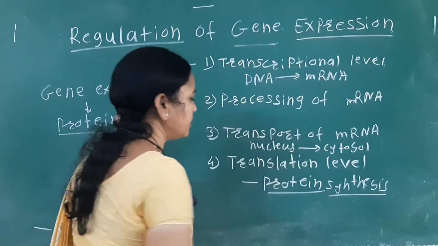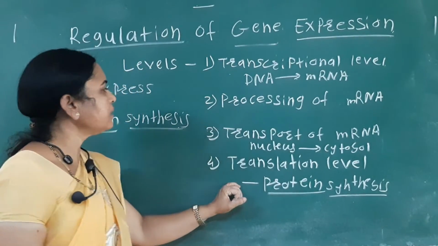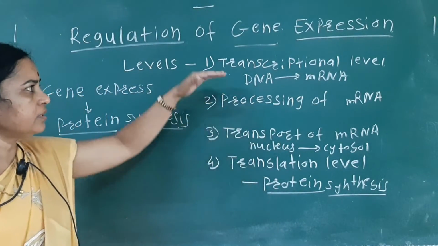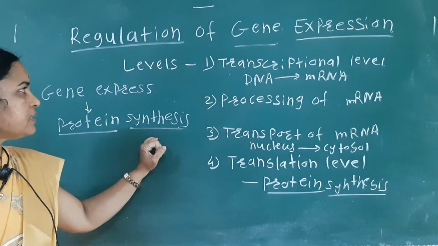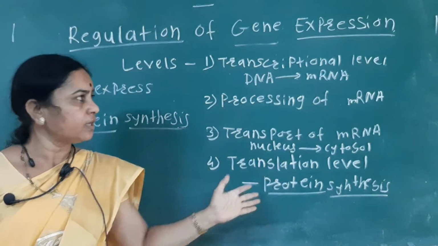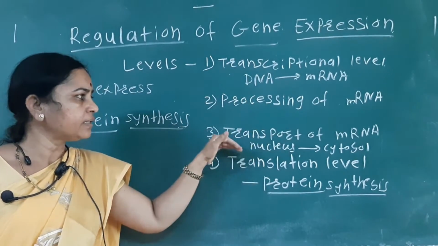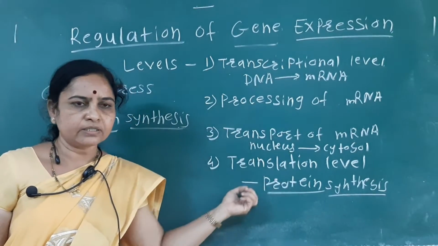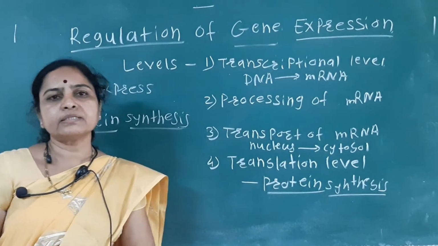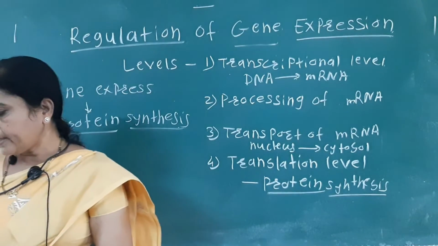That is the translation level. So the gene mainly expresses through protein synthesis, and protein synthesis has four levels: the transcriptional level, processing of the mRNA, transport of the mRNA, and the translation level, where the actual proteins are synthesized. Okay, so that is about gene expression.